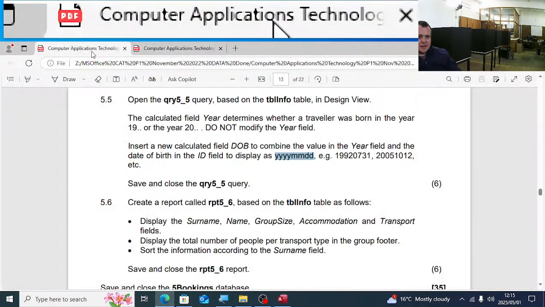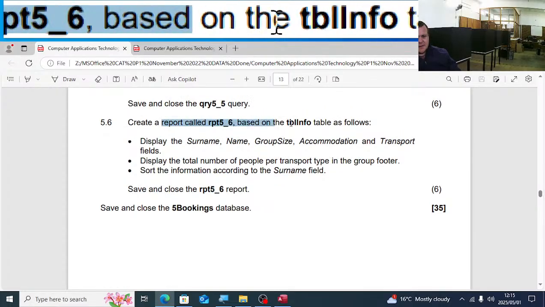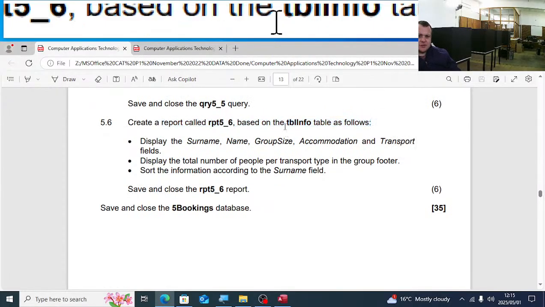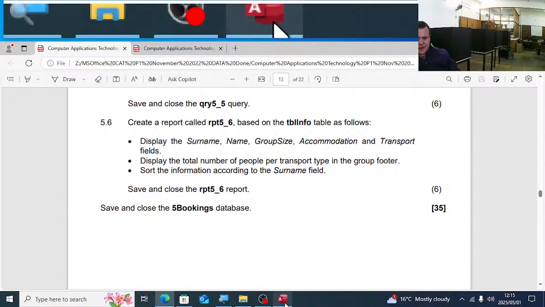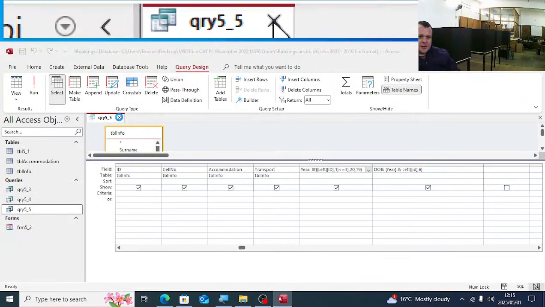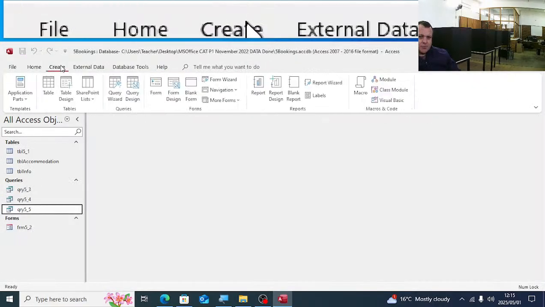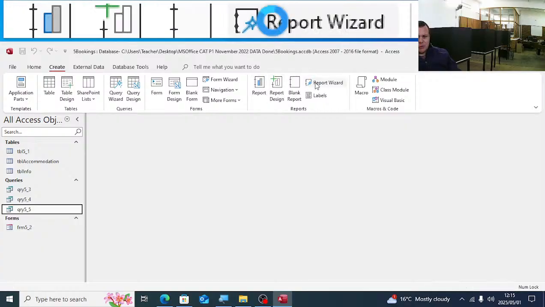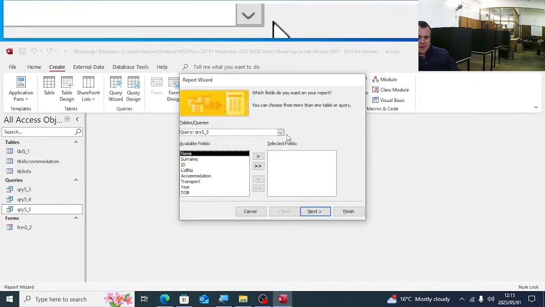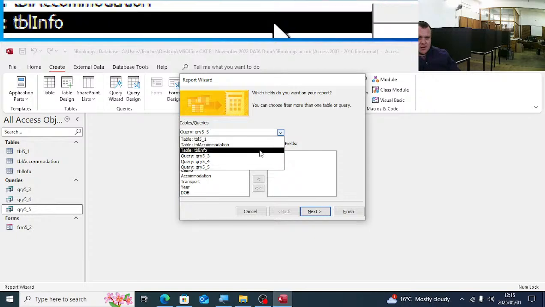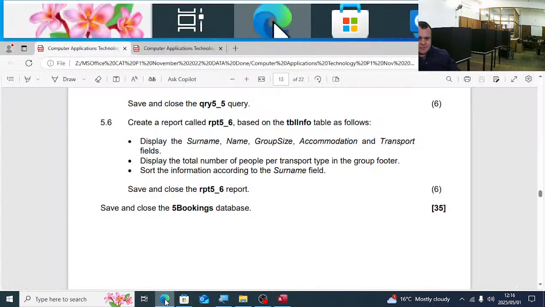Question 5.6. Create a report called RPT 5_6 based on the table info as follows. So we're going to use the report wizard. Create report wizard. They tell us it should be based on the TBL info.